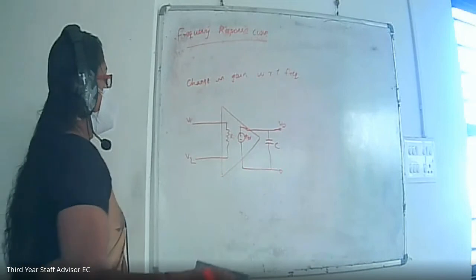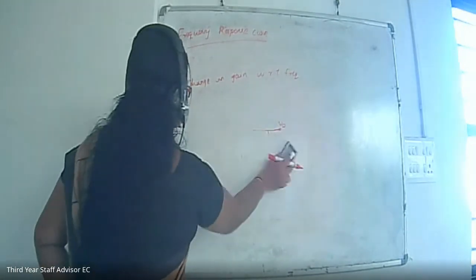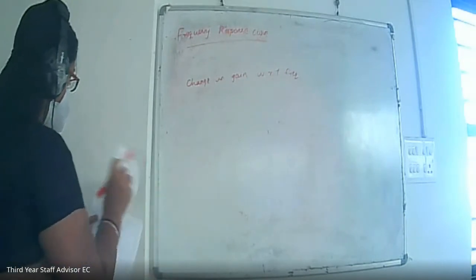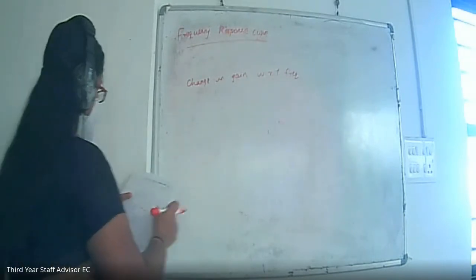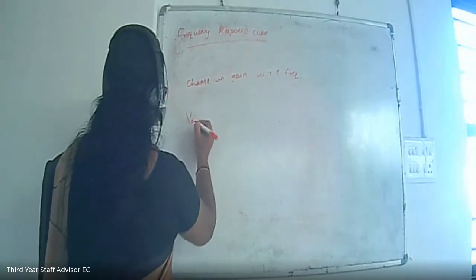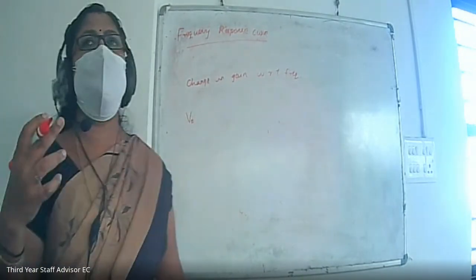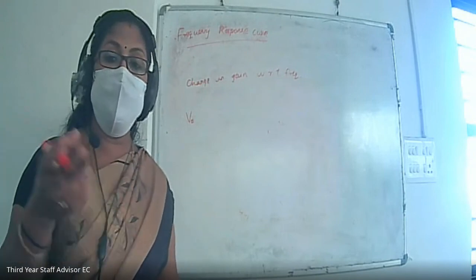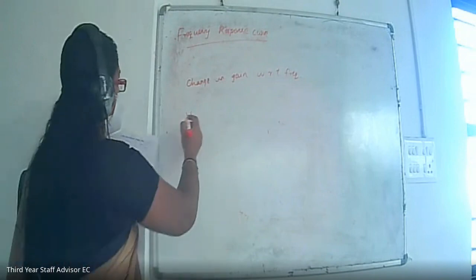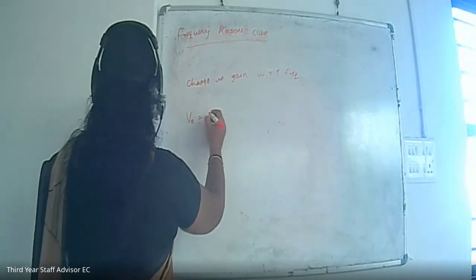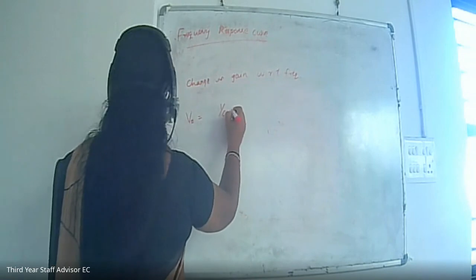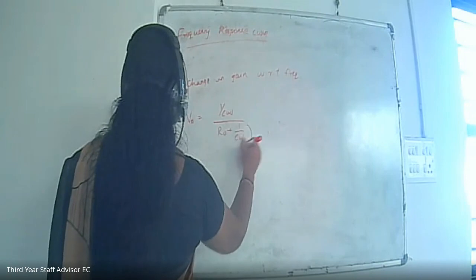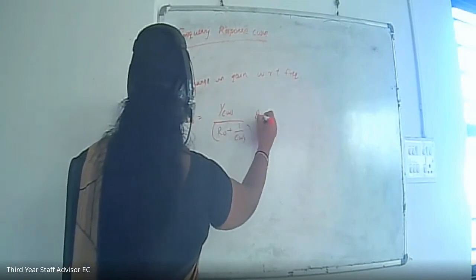So we can represent the gain equation of an op-amp. The op-amp can work with any frequencies, from 0 frequency to higher frequencies. The output voltage is equal to (1 by C omega j) divided by (R0 plus 1 by C omega j), into A0 into VID.